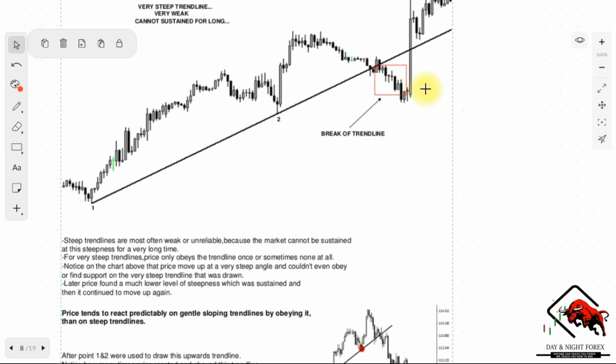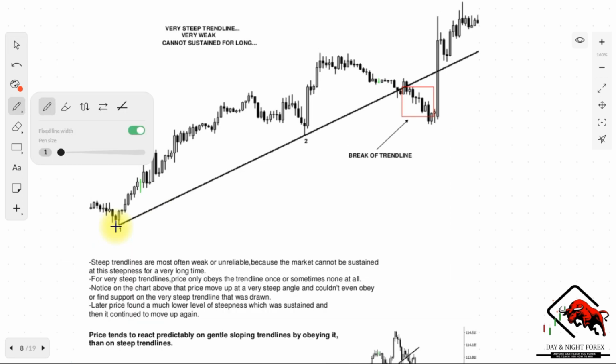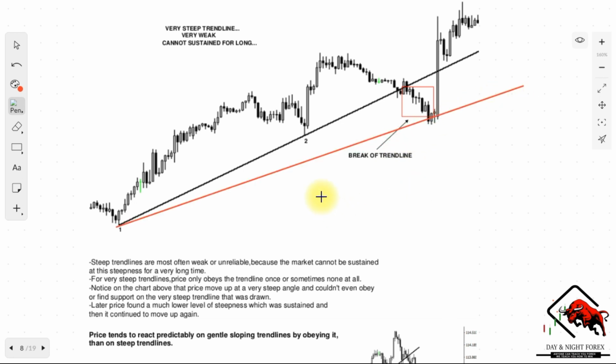Later on, the price found a much lower level of steepness, which was sustained, and then it continued to move up. So basically here we could have had another trend line being formed right there, right? As you can see, we would actually have another trend line being formed there, which is more reliable. So this is a more reliable trend line than this one. This one is way too steep compared to the second one. So that's basically what we mean by that.